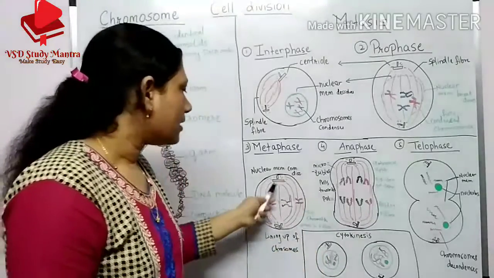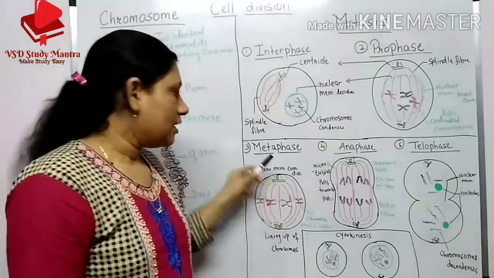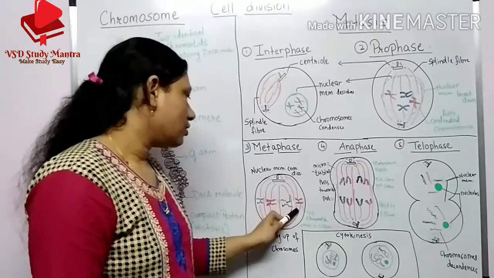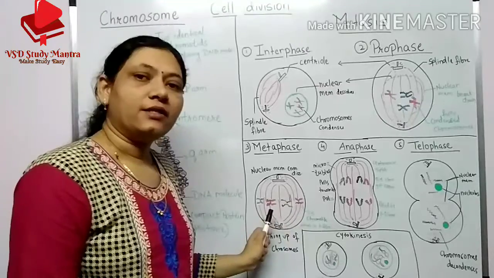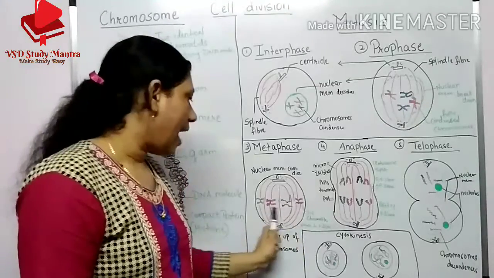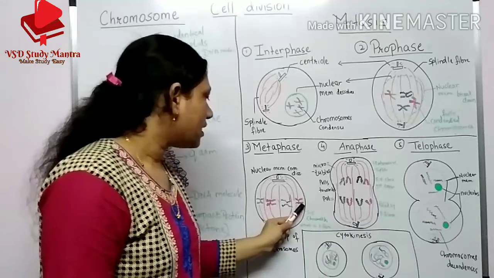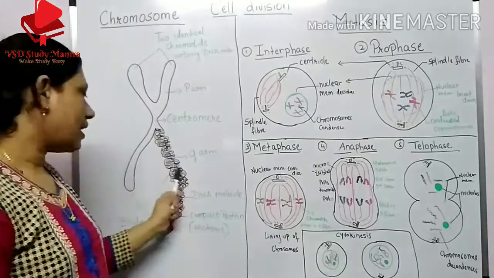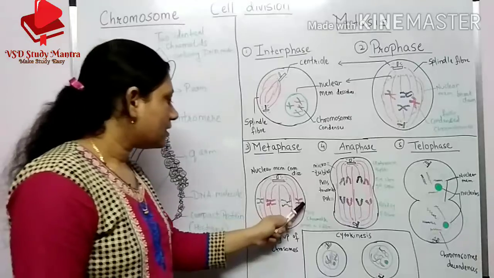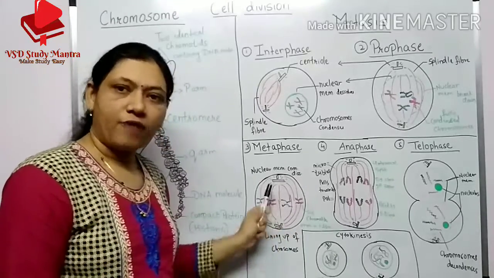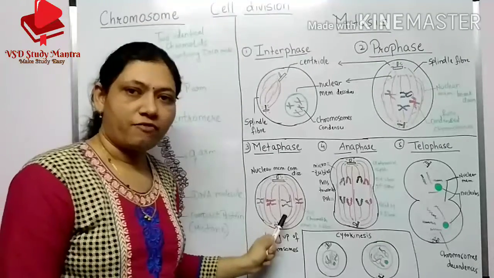It is invisible completely. Spindle fibers are attached to the chromosomes, and the chromosomes are lined up like this. And the sister chromatids, which I told you about, are attached to the spindle fibers here in metaphase.